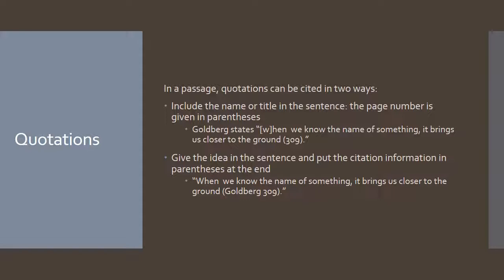The second way that you can cite a quotation is to give the idea in the sentence and put the citation information in parentheses at the end. So you can see from this sentence that the quotation starts right from the beginning of the sentence, and the author's name and page number are listed in parentheses at the end, again inside the period and inside the quotation marks. And here you notice the W is not in brackets. That is because, just like in the original, the W is capitalized here.